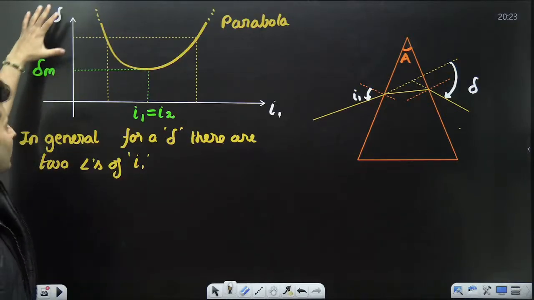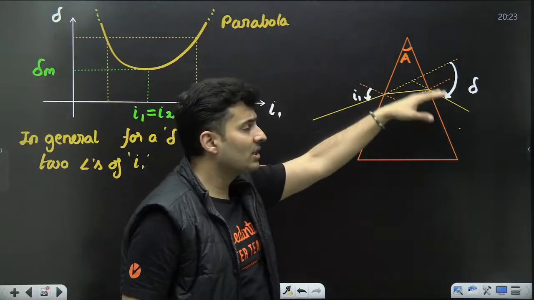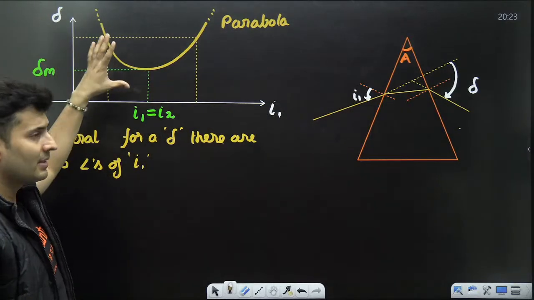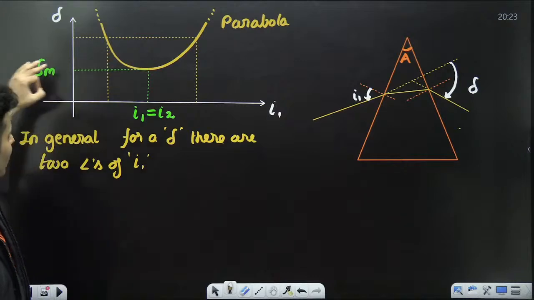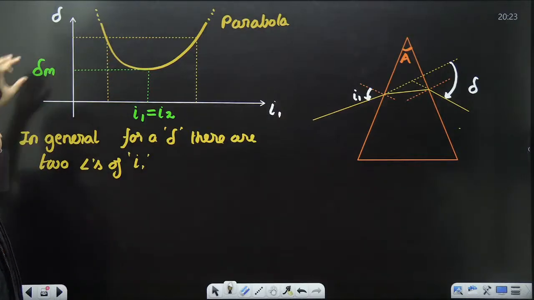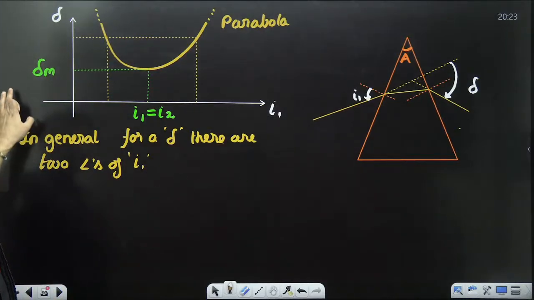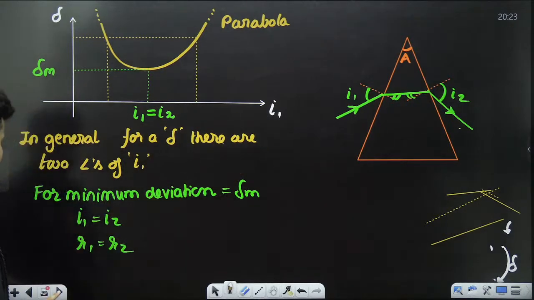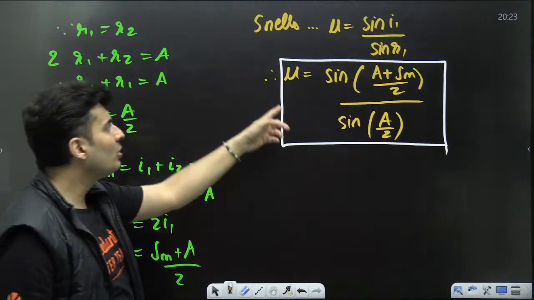Next, the graph of deviation versus angle of incidence is of a curved nature. Usually you get two angles for the same deviation, but only one angle for the minimum deviation, when I1 is I2 and R1 is R2.